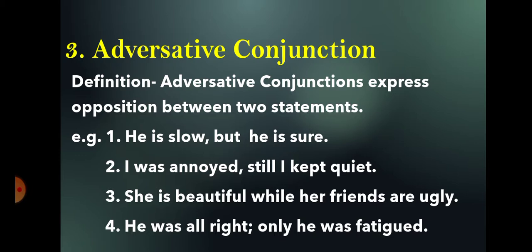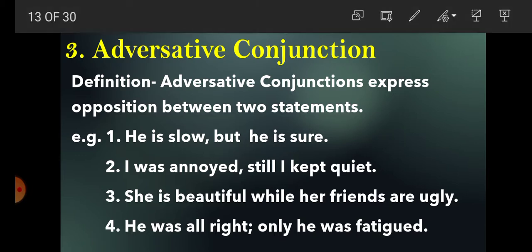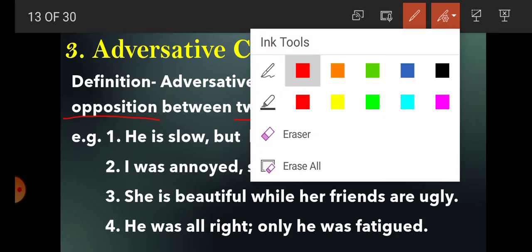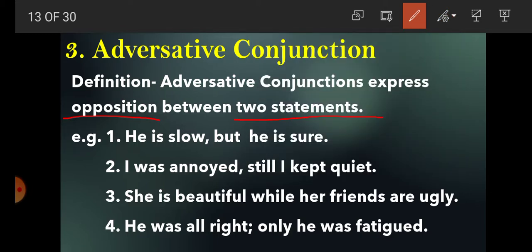Number 3, adversative conjunction. What is adversative conjunction? Adversative conjunction expresses opposition between two statements. Opposition means both the sentences are opposite to each other. For example, he is slow but he is sure. So students, here there are two opposite sentences. He is slow but he is sure. So the conjunction but is used for expressing opposition.